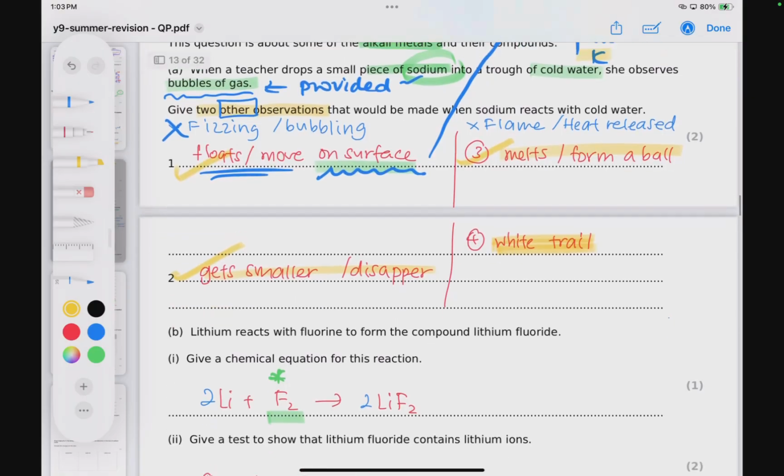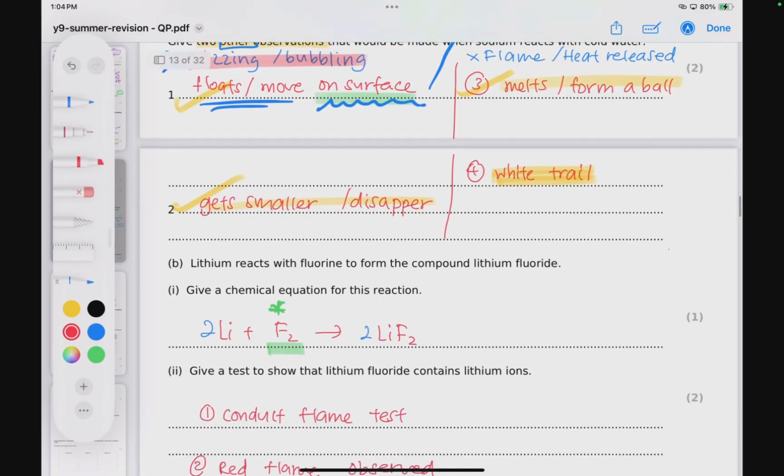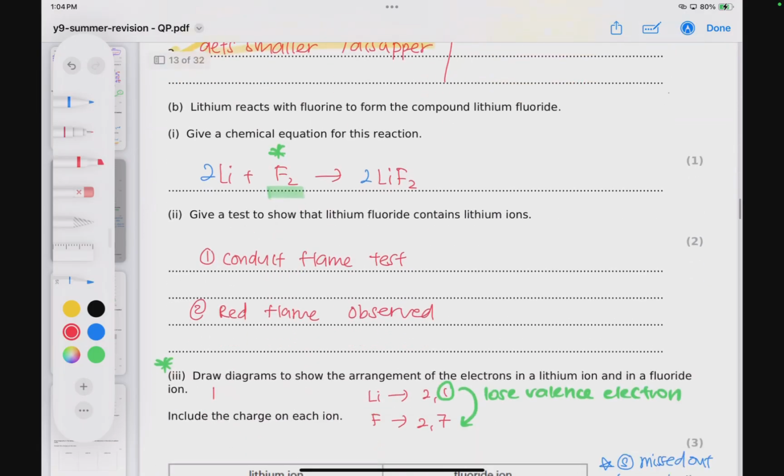So for this question, although it's very straightforward, the thing to take note of is they have already given you the bubbling of gas in the question, so you do not repeat the effervescence or the bubbling or the fizzing in that case. Okay, so don't lose your marks like that. So read the question properly.